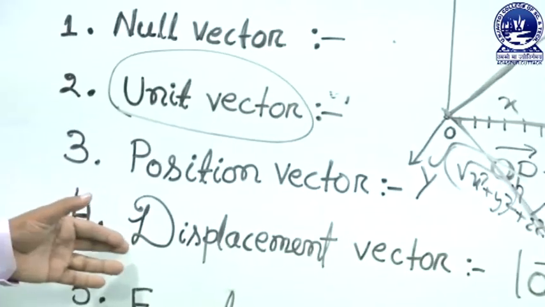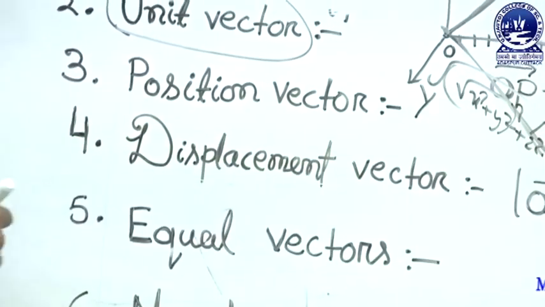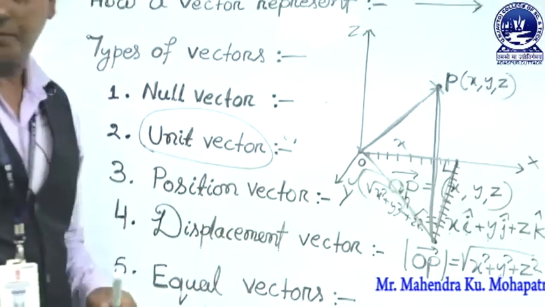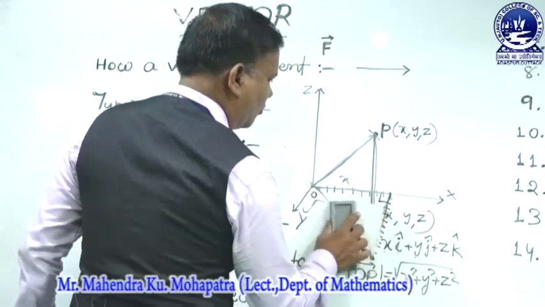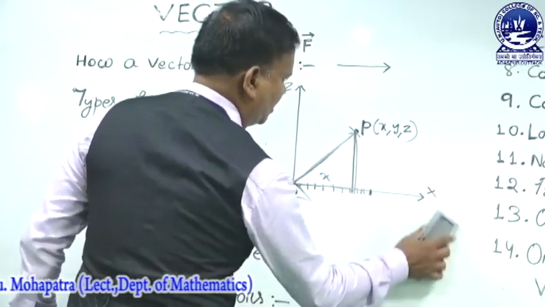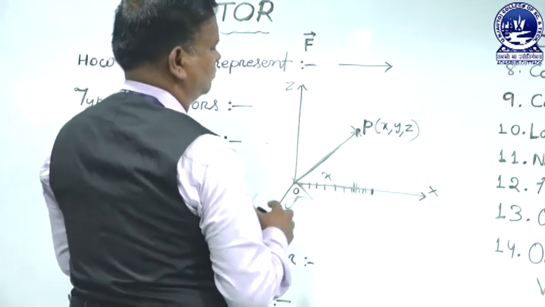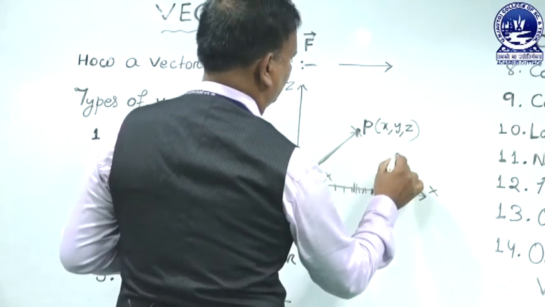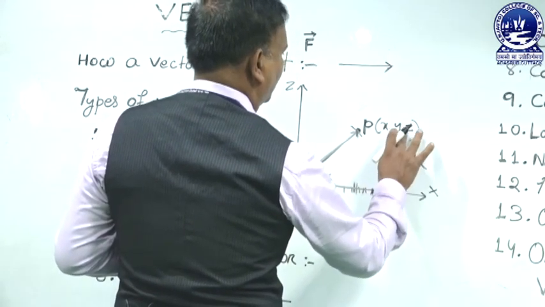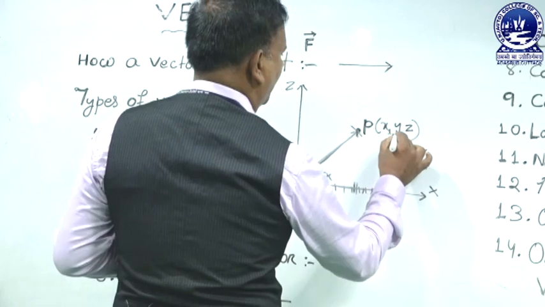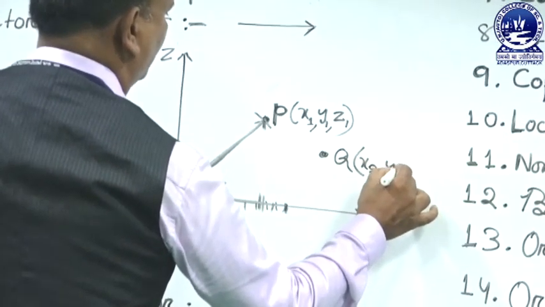Next we discuss the displacement vector. What is a displacement vector? Suppose a particle moves from point P to another point Q. The point P has coordinates x1, y1, z1, and the point Q has coordinates x2, y2, z2.